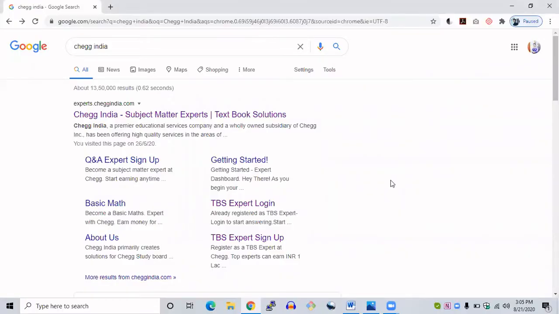Okay guys, what you need to do first is go to Google and type Chegg India. Once you type Chegg India, you will get the link over there, subject matter expert at Chegg. There are two options available here, question answer expert sign up and the TBS expert sign up. We'll be going for the TBS expert sign up here. Let me click on that.